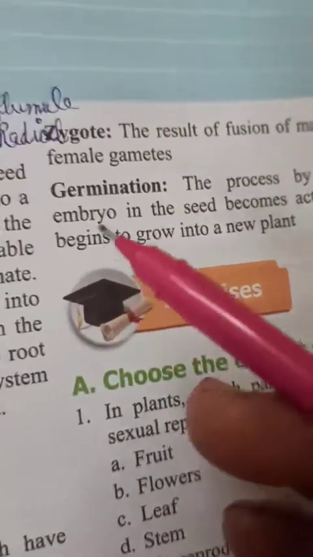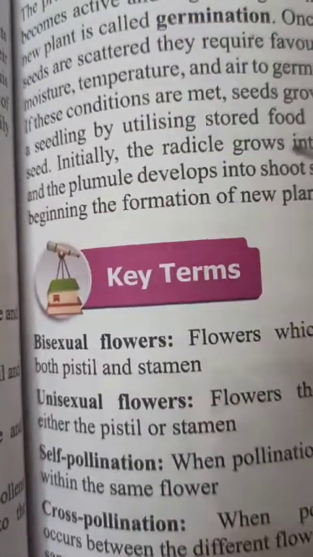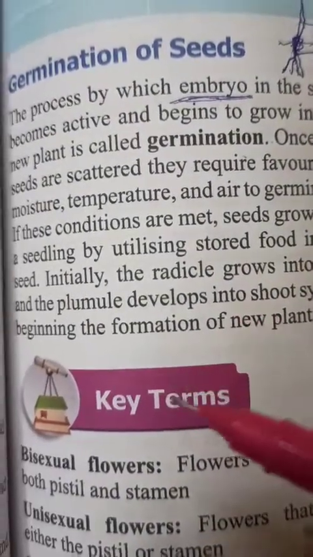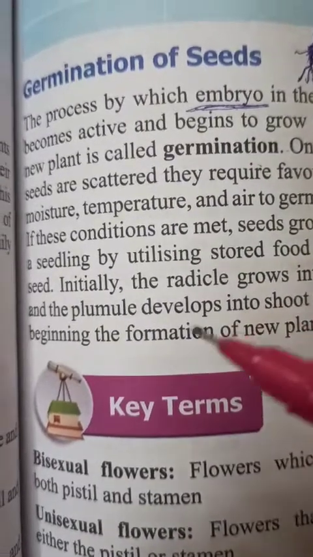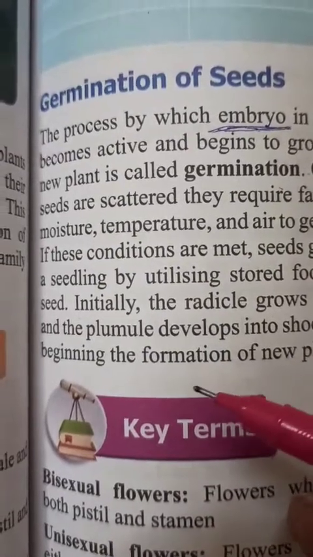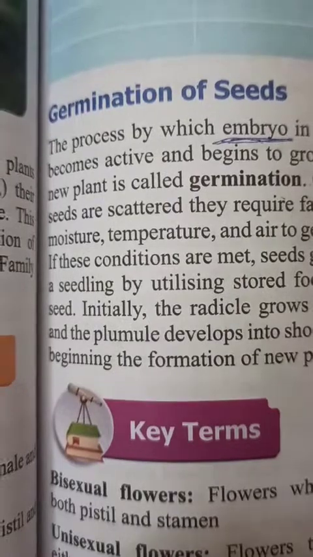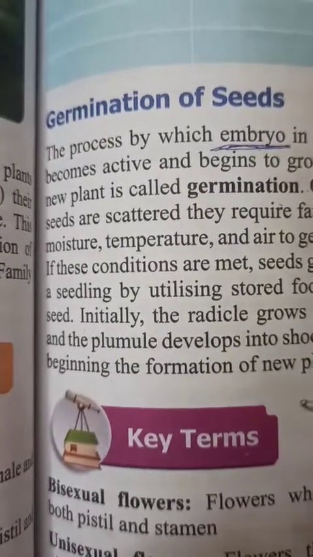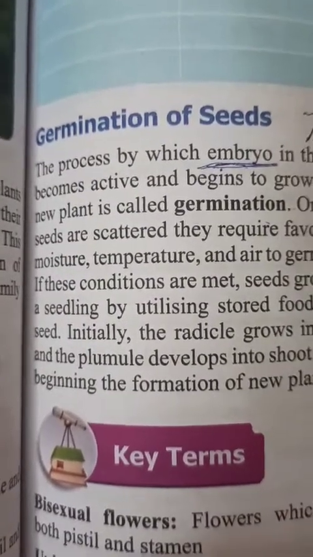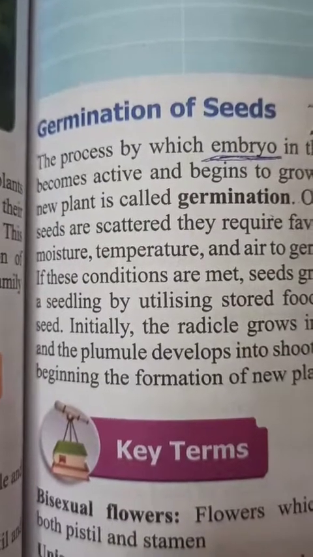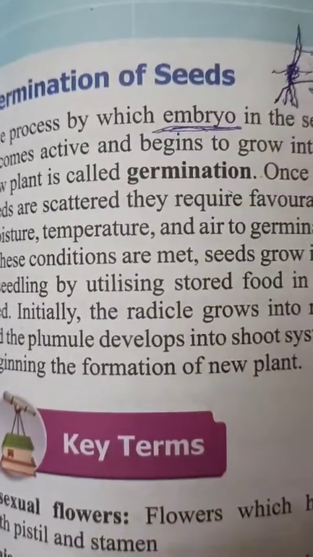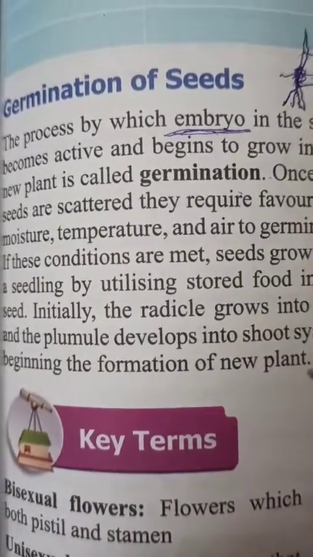Okay children, with this our chapter is completed. In this chapter we have studied reproduction patterns, different types of reproduction. In asexual reproduction we have studied many types, and in sexual reproduction today I have explained how a plant produces a flower, and a flower develops into fruit, and seed develops inside the fruit.